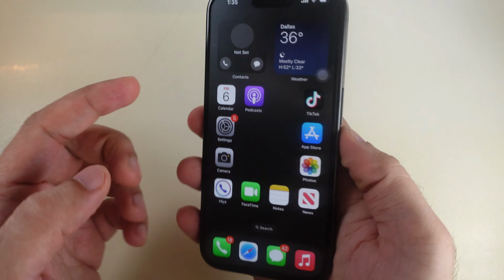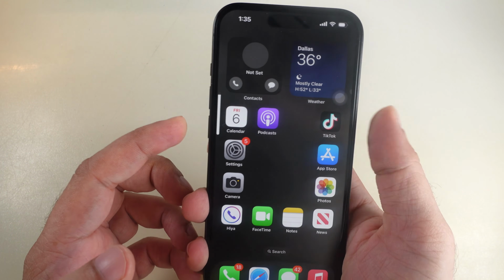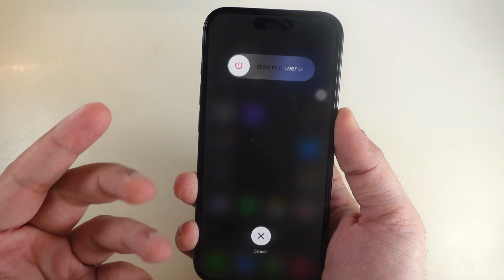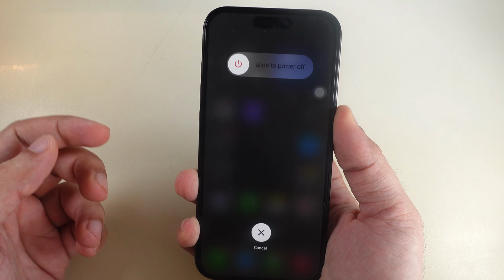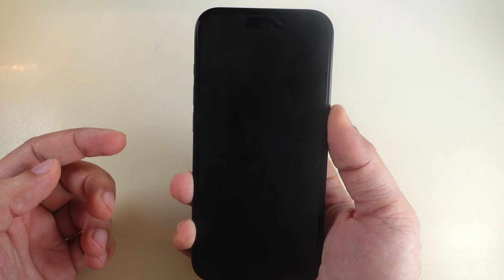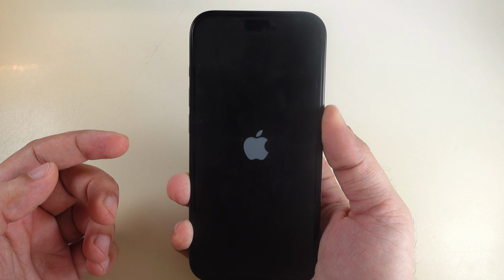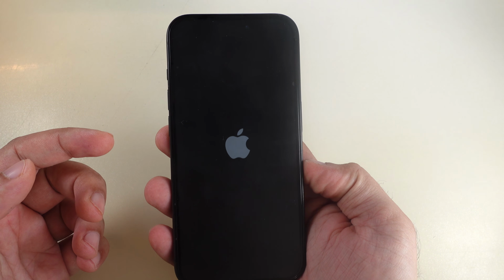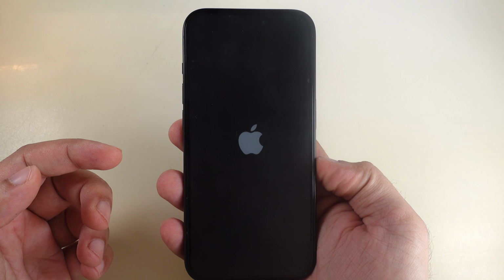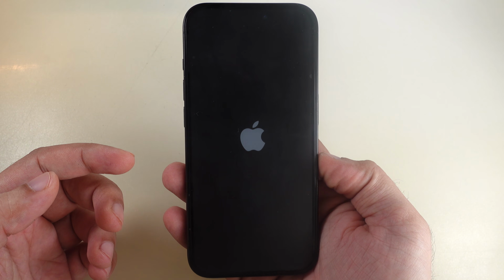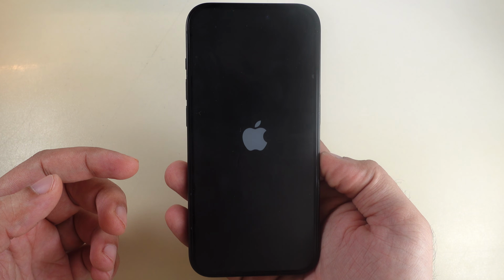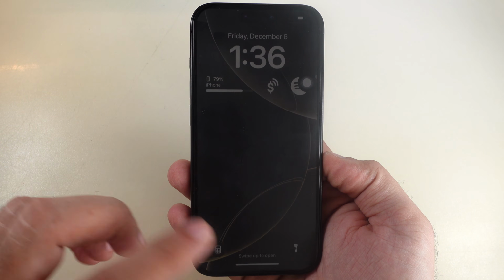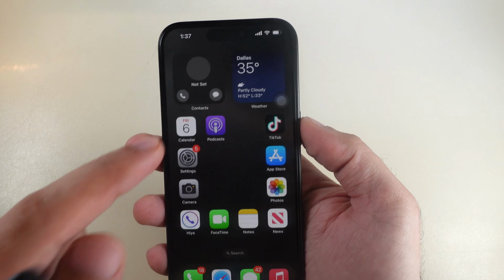Now, press and hold the power button until the Apple logo appears on the screen. That's it. Check whether the issue is fixed or not.